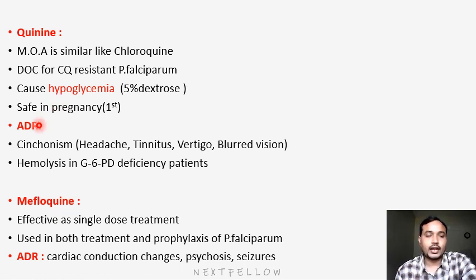Next, adverse effects of quinine. Mainly cinchonism. What are the cinchonism symptoms? Headache, tinnitus, vertigo, blurred vision. First mainly will be tinnitus. You have to remember the drug names and their adverse effects. Quinine will cause cinchonism. Chloroquine causes bullseye maculopathy. Next, hemolysis in G6PD deficiency patients. These are very, very important adverse effects regarding quinine: hypoglycemia, cinchonism and hemolysis. Next drug is mefloquine.